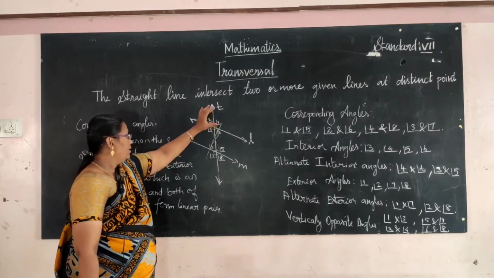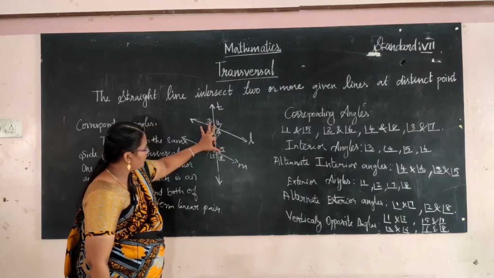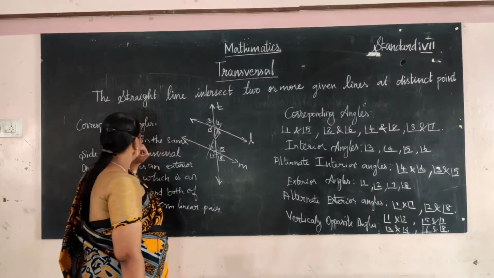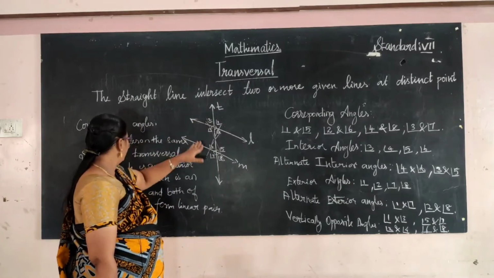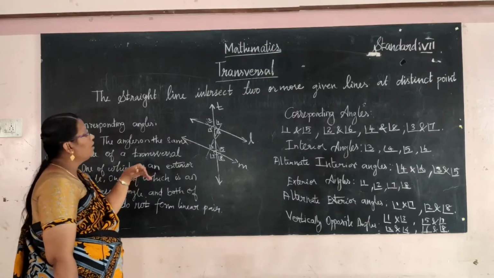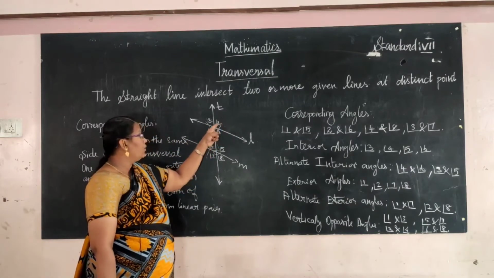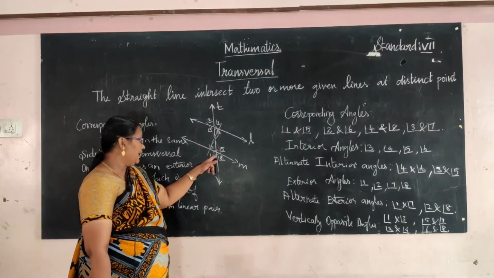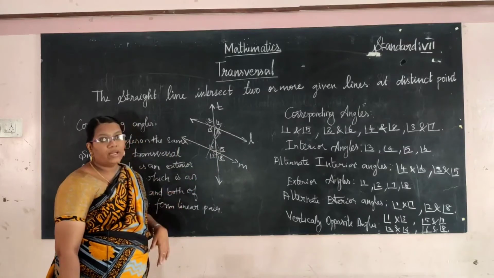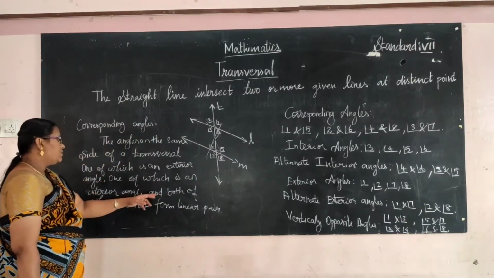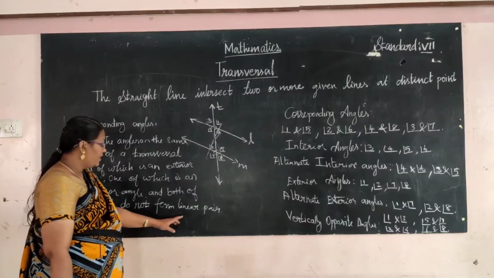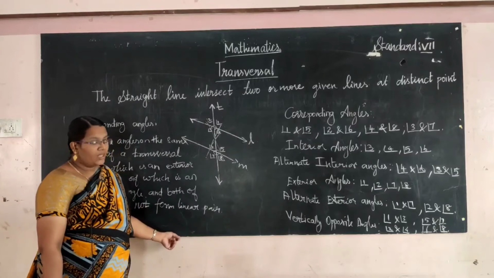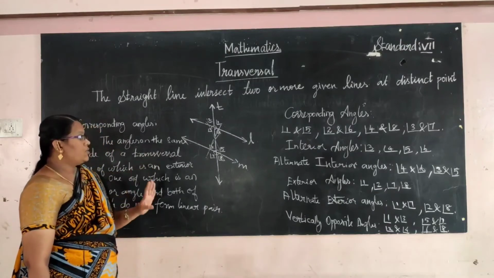Same side of the transversal, one of which is an exterior. Here angle 1 and angle 2 are the exteriors, and the interiors are angles 5, 6, 4, 3, both of which do not form a linear pair. It will definitely not be a linear pair. That is the definition for corresponding angles.